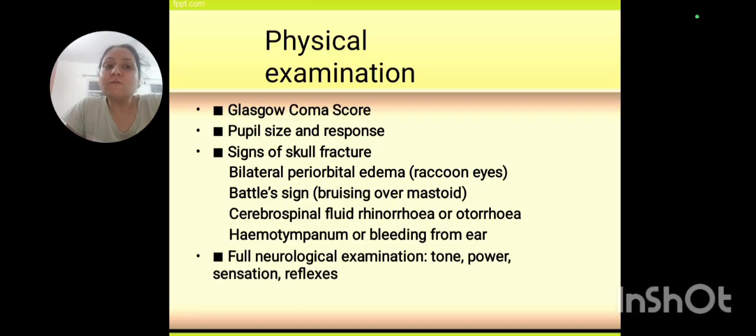And then of course a full neurological examination. We see the tone of the person, the power, whether the power is there in the upper limb, lower limb, or on facial examination. Then we check the deep and superficial tendon reflexes. We check the sensation, whether the person is responding well. We also check the deep and cortical sensation if the person is responding.